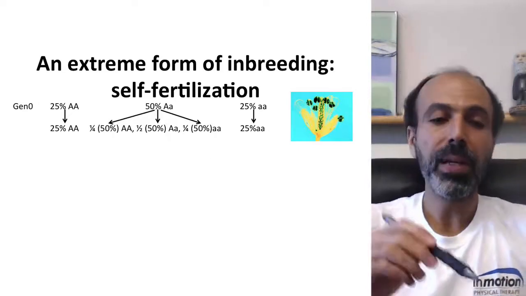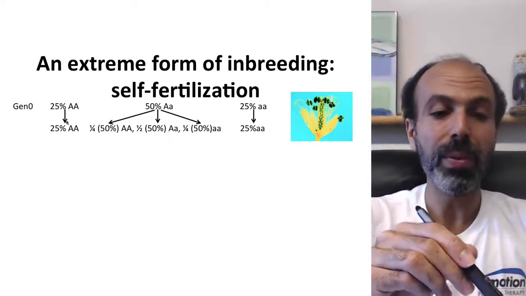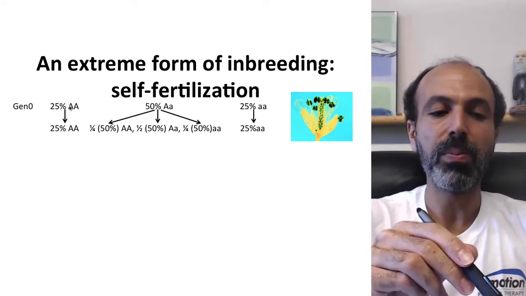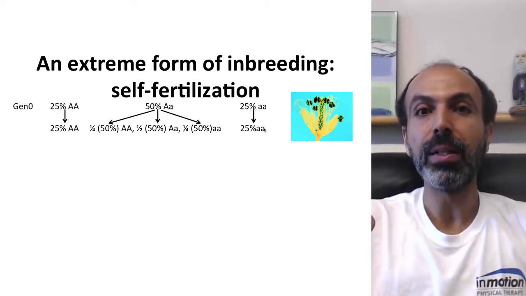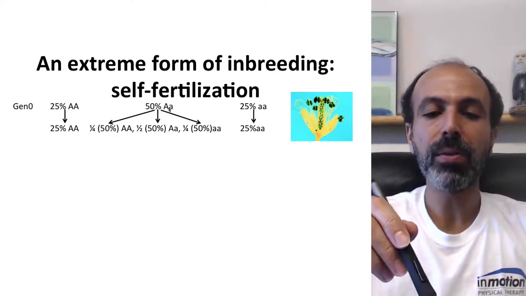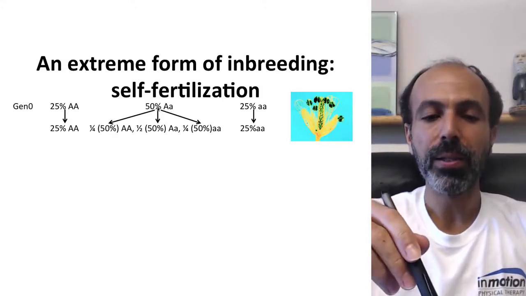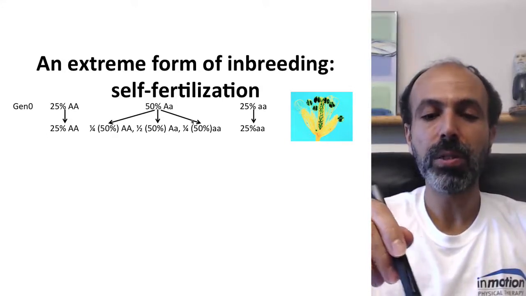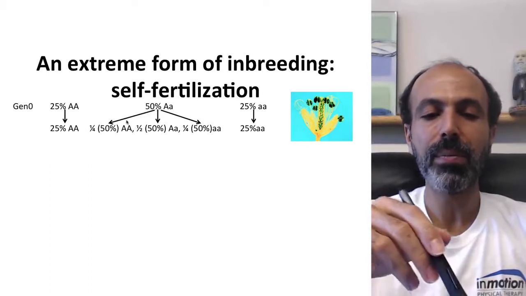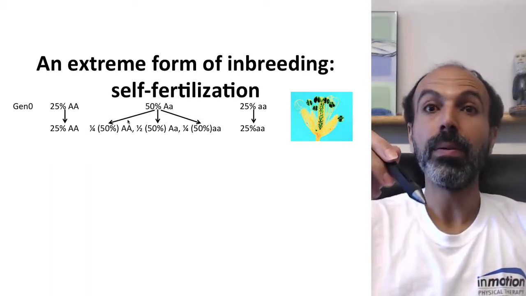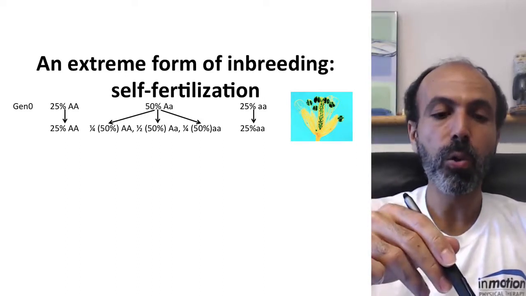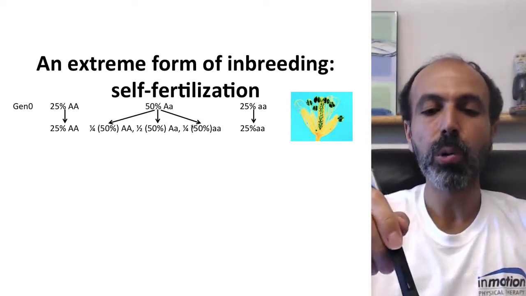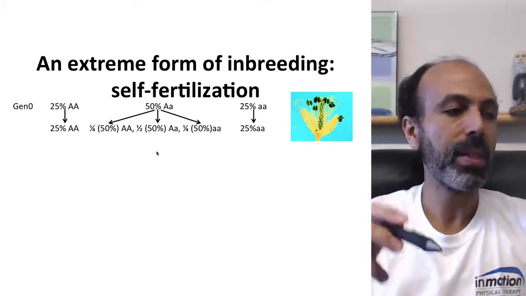Well, the big A individuals will obviously produce more big A individuals because that's all they have. It's big A crossed to big A. Little a individuals will produce more little a individuals. But the heterozygotes will make a spread. They'll make some big A individuals, some little a ones, and some big A little a ones. So we take this 50%, and a quarter of it goes to big A, a quarter of it goes to little a, and half of it stays heterozygous.